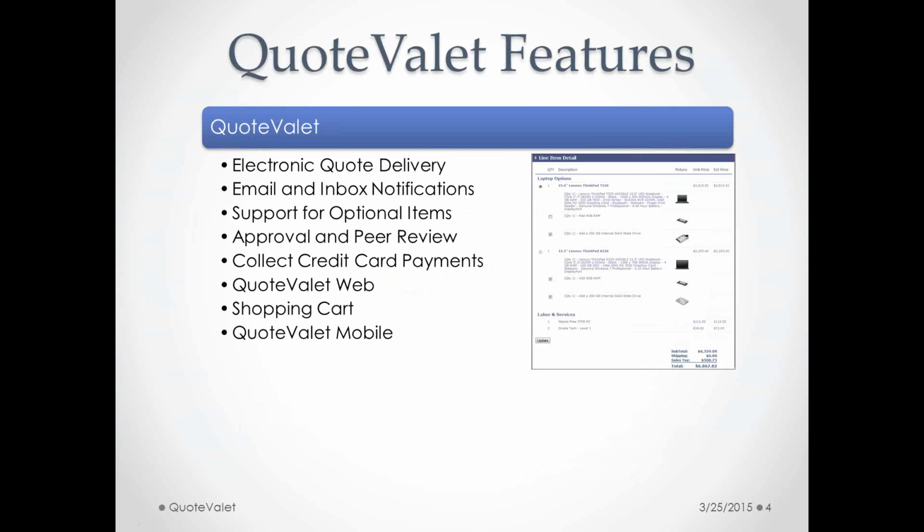Your subscription also includes the shopping cart. The shopping cart is kind of like a static page where your customers can go and place orders or reorders for items that they purchase on a regular basis. It's a really nice feature to have if you sell a lot of the same items to the same customers. You can create essentially an electronic order form, and the customer can select what they need and make a purchase, or at least select the items they want. QuoteValet will send you a notification that your customer submitted an order form, and then you can review it with the customer before making a purchase if you need to.